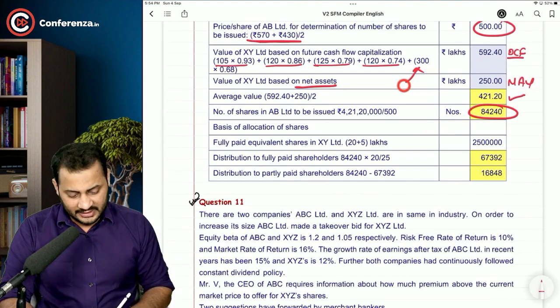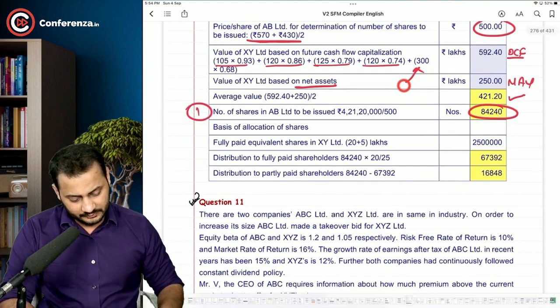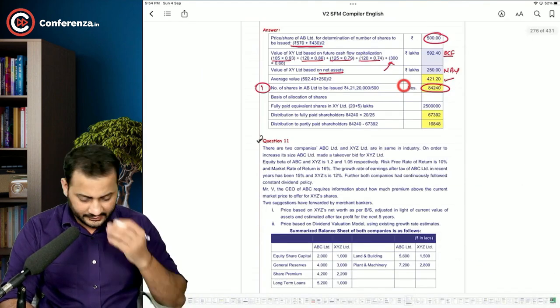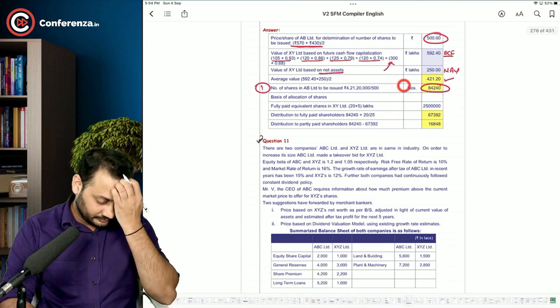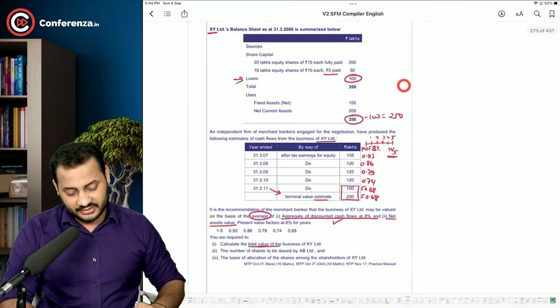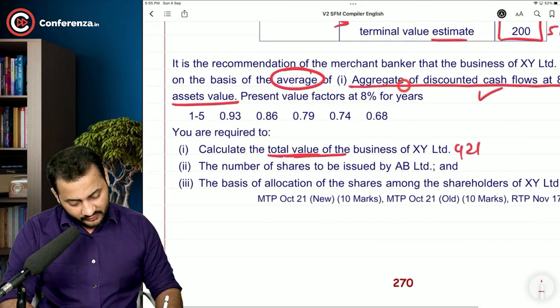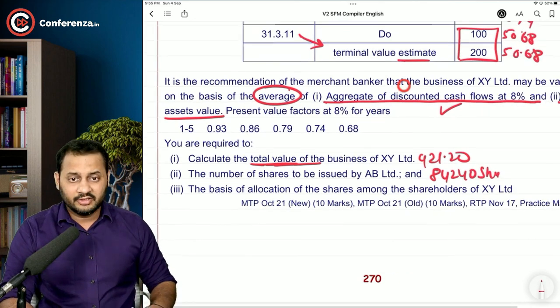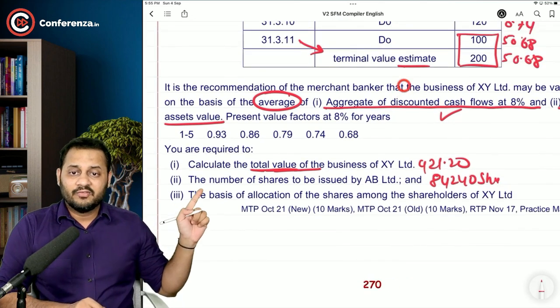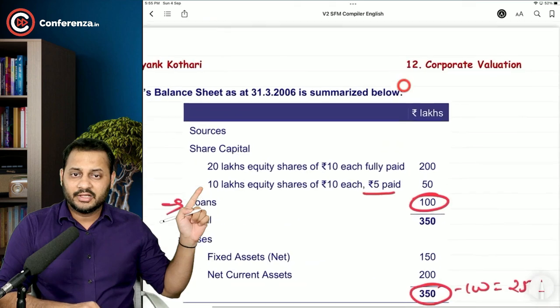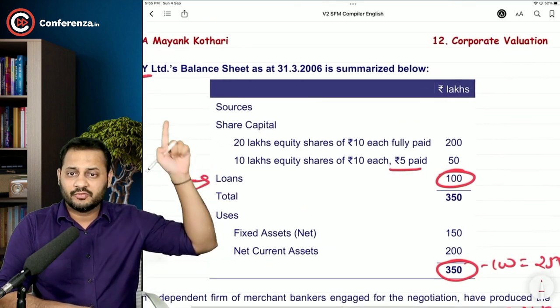This is the first answer that the question asked. First or second answer, I think. Yeah, second answer. Third answer is interesting. First answer was 421.20. Second answer is 84,240 shares. And the third answer, have a look. These 84,240 shares of AB Limited will be issued to the shareholders of XY Limited.